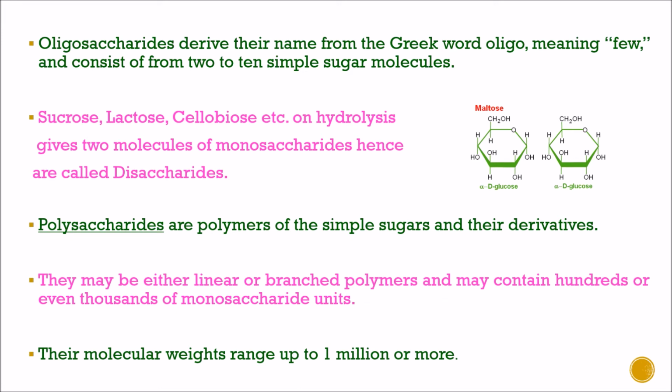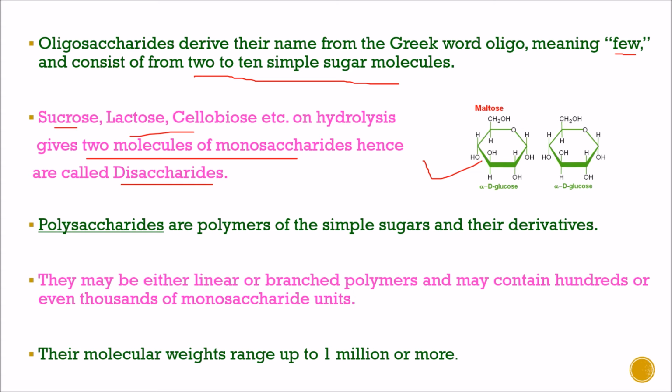Now let us move further on to oligosaccharides. Oligosaccharides derive their name from the Greek word oligo, which means few, and consist of 2 to 10 simple sugar molecules. Sucrose, lactose, cellobiose, etc. on hydrolysis give two molecules of monosaccharides, hence they are called disaccharides. Here the example of maltose is given. The structure of maltose is glucose plus glucose molecule, which are attached with a glycosidic linkage.